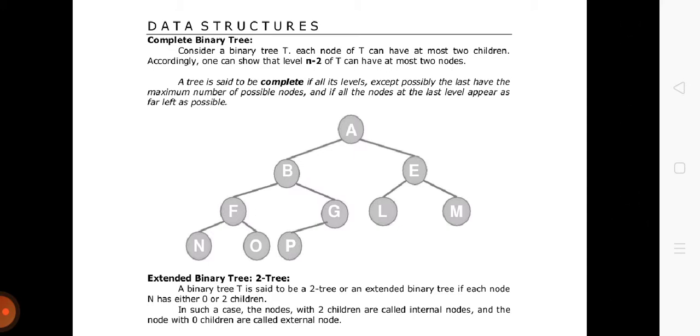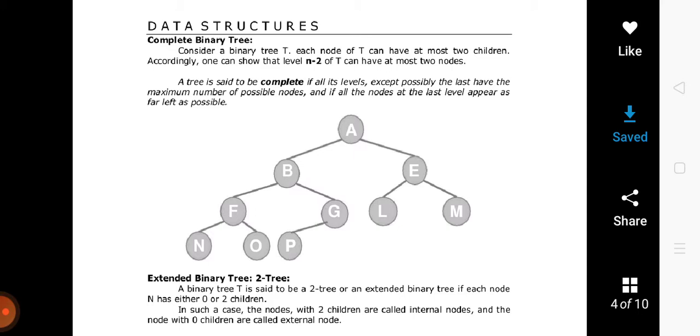And we have also discussed where we can use the tree data structure: whenever the relationship between the data items is hierarchical and there is a parent-child relationship in the data, we can use a tree data structure to represent such data. We have also discussed some basic terminologies of trees like left subtree, right subtree, parent node, siblings and path.